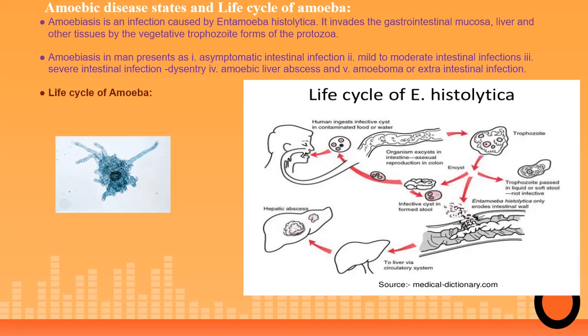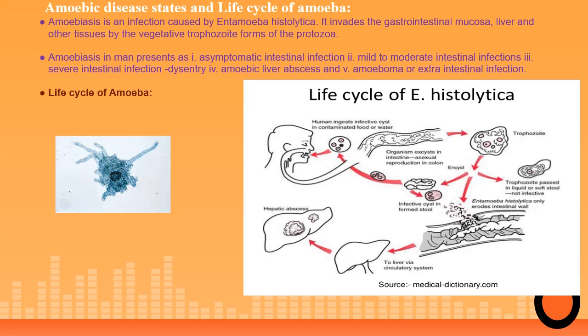Now, these trophozoites release a substance which digests the mucosal cells, and finally they find their way through the mesenteric veins to be carried to the liver by portal circulation, resulting in amoebic hepatitis or liver abscess.